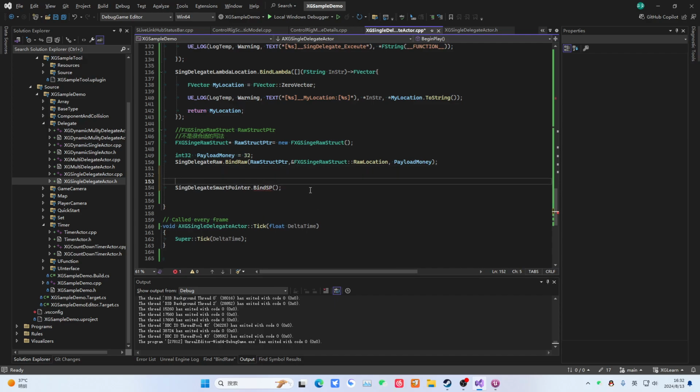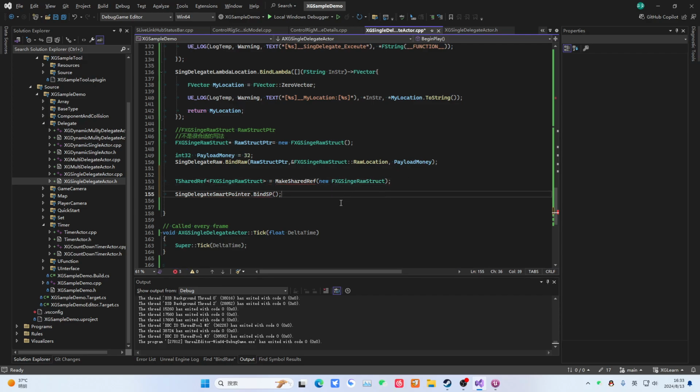Then we can do this. We can use TSharedPtr, or reference. And this is a smart pointer template. We want this object, and then we let it MakeShareable, or MakeShared. You can see that what it outputs is this. Then we should be able to leave a note directly here. It should be fine to write it this way.